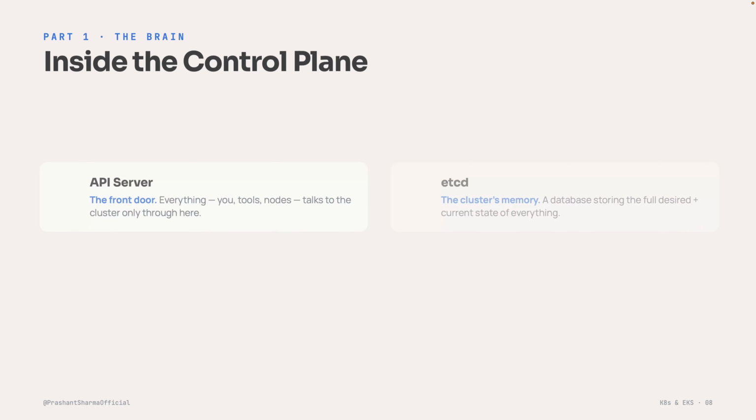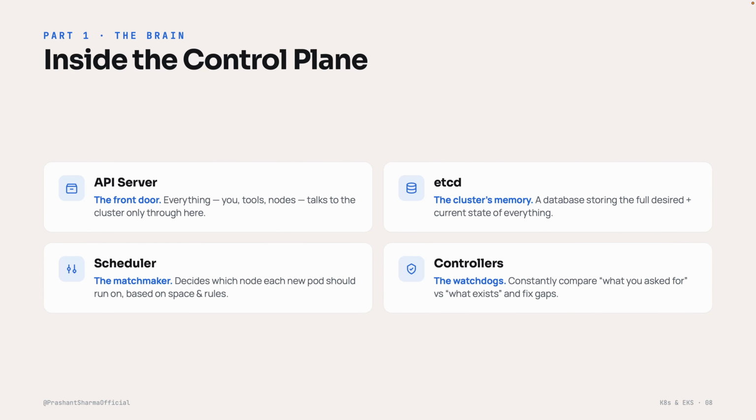Now let's peek inside the brain, the control plane. 4 parts. You don't need to memorize these, just get the vibe of each. The API server is the front door. Everything, you, your tools, even the worker nodes, talk to the cluster only through this door. Nothing bypasses it. etcd. Think of it as the cluster's memory.